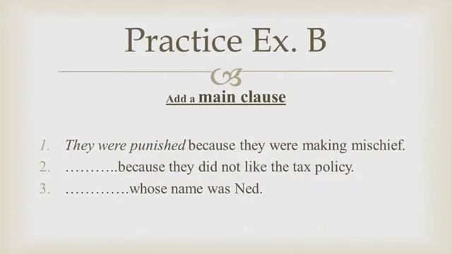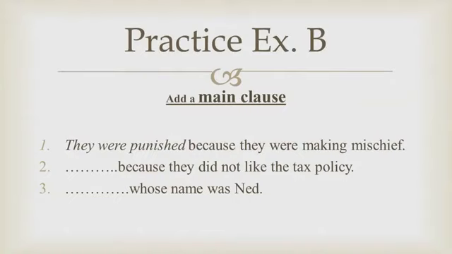They were punished is a complete sentence. So this is a main clause. The complete sentence is they were punished because they were making mischief. The second sentence is because they did not like the tax policy. The third is whose name was Ned. Think and fill the exercises.